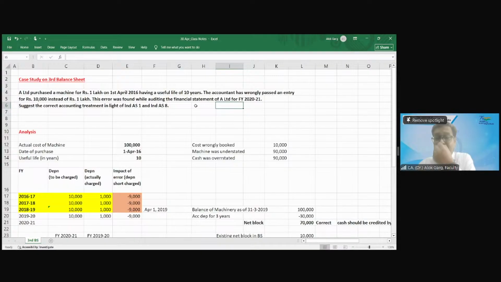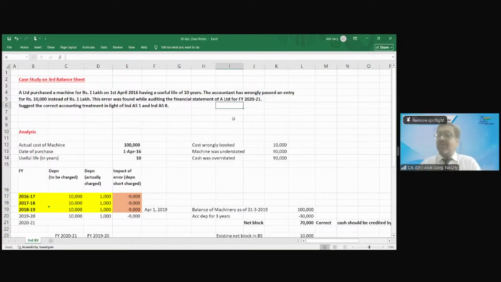So what is the impact of this error? It becomes a compensating error. Your machine is understated by 90,000. Your cash is overstated by 90,000 in the books of accounts. Yes or no? Your cash is overstated. This is what happened in the books, the machine got understated and the cash got overstated. Yes.